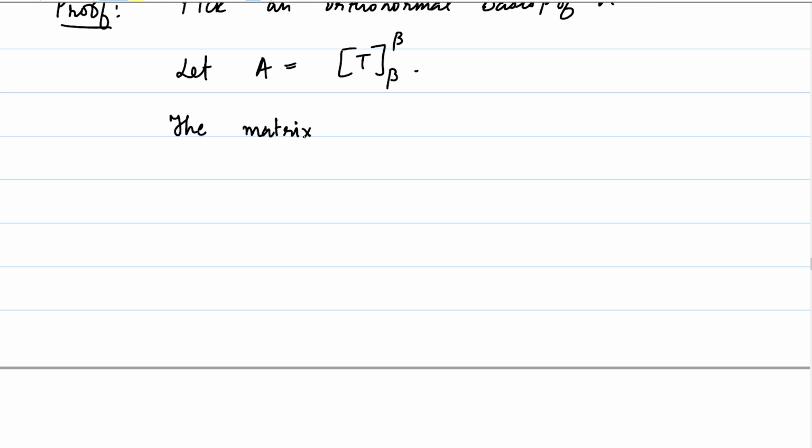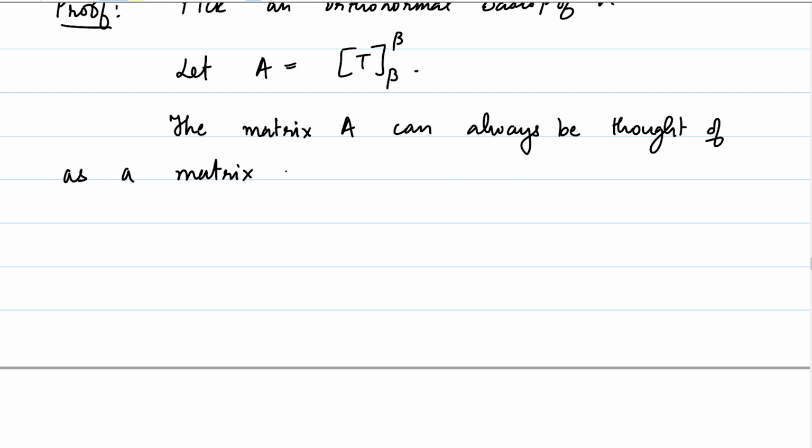If it is a real inner product space, A will have real entries, but nevertheless we will think about it as a matrix over the complex numbers. So the matrix A can always be thought of as a matrix with complex entries.